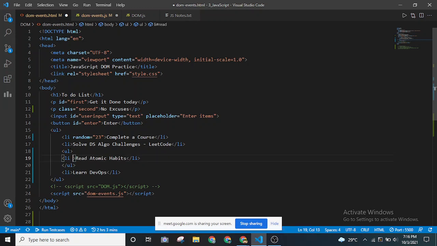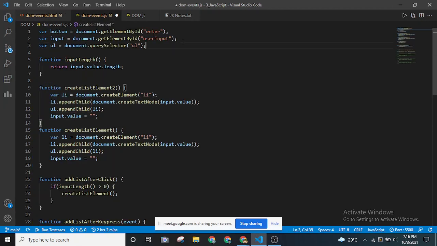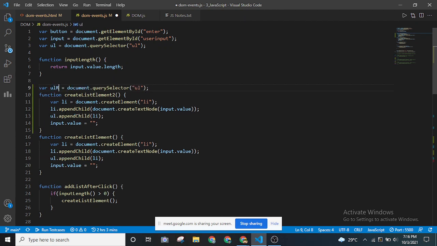If I give the ID to, let's say, this unordered list tag, and I try to grab it over here, can you see this? I'll be grabbing ul read.